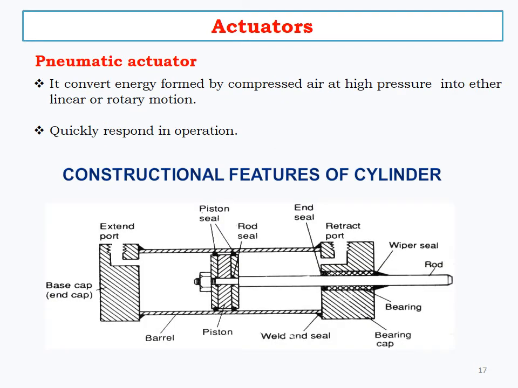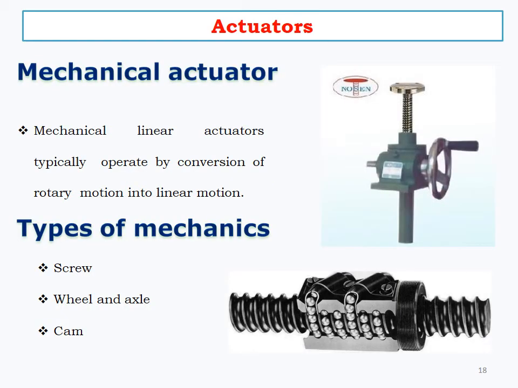Next one, pneumatic actuator. It converts energy formed by compressed air at high pressure into either linear or rotary motion. So airflow will produce the linear motion or rotary motion. Mechanical actuator: it is a mechanical linear actuator typically operated by conversion of rotary motion into linear motion. In this diagram we have an example for a mechanical actuator.